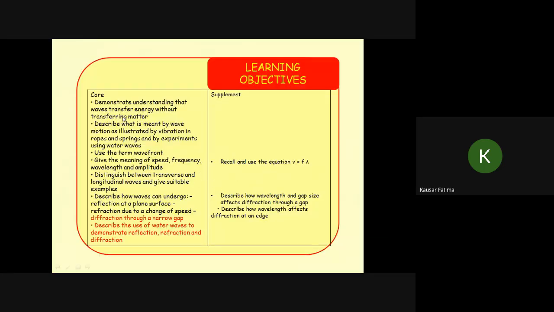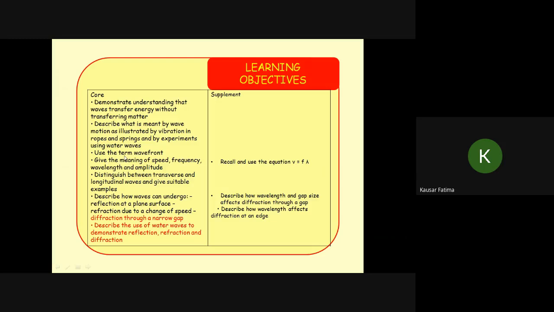So here are the learning objectives. You will study that waves transfer energy without transferring matter. This is the main thing. The waves do not transfer matter but transfer energy. And wave motion is illustrated by the vibration in a rope or springs or water waves.